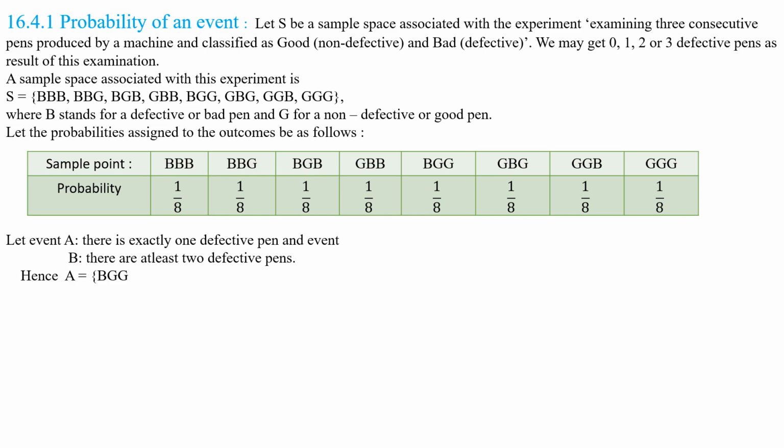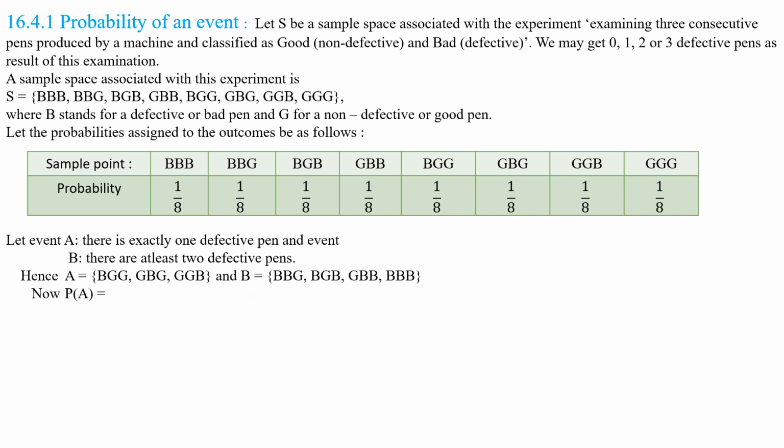Right. Now let us write event A is equal to BGG, GBG, GGB, and B is equal to BBG, BGB, GBB, BBB. Understood these two events, my dear children? Right.